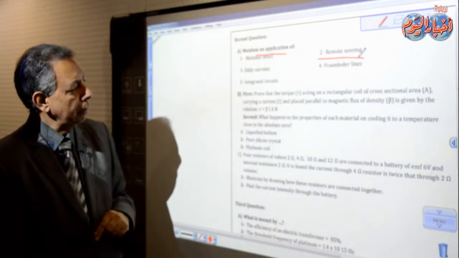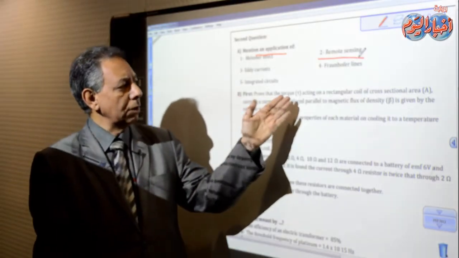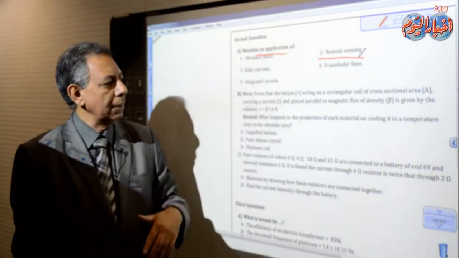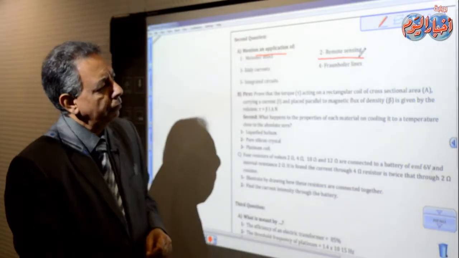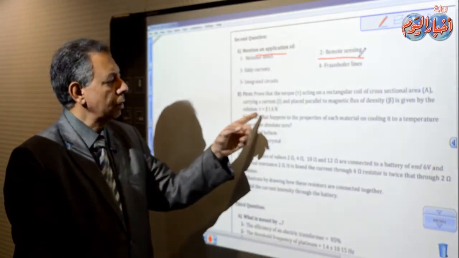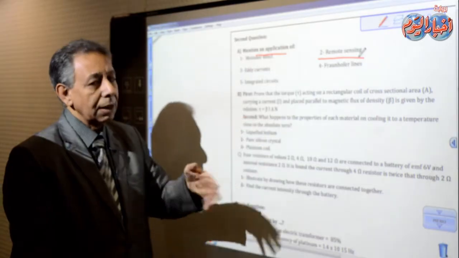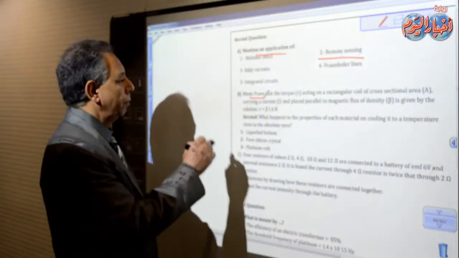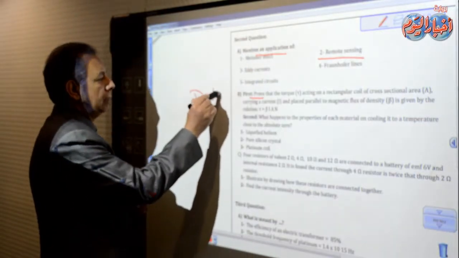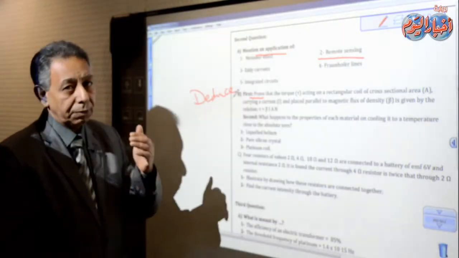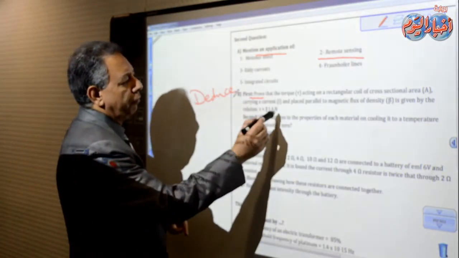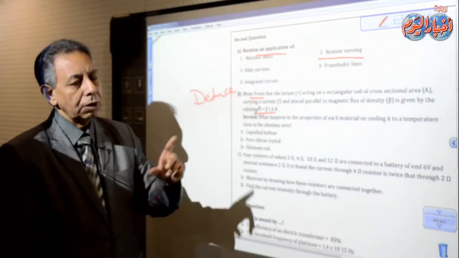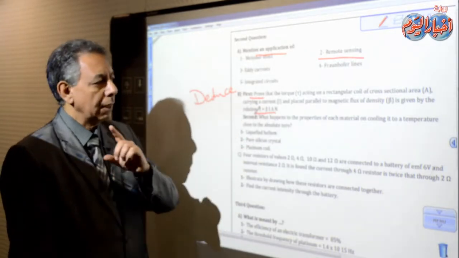And the next part in this question: prove that the torque acting on a rectangular coil of cross-sectional area A, carrying a current of intensity I and placed parallel to magnetic flux of density B, is given by the relation torque equals BIAN. That is a proof, and you are very good. So prove or deduce means to find the relation from the beginning. So how could we find that relation from the beginning? Yes, right. We drew the coil. That proof needs a drawing.